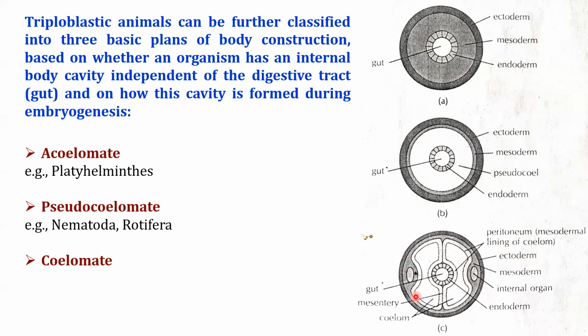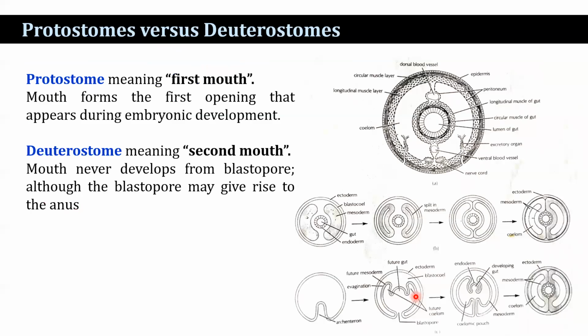You mean real or the true. Now, coelomate animals are again categorized into protostomes and the deuterostomes. What is protostomes? Actually, protostomes means the first mouth.